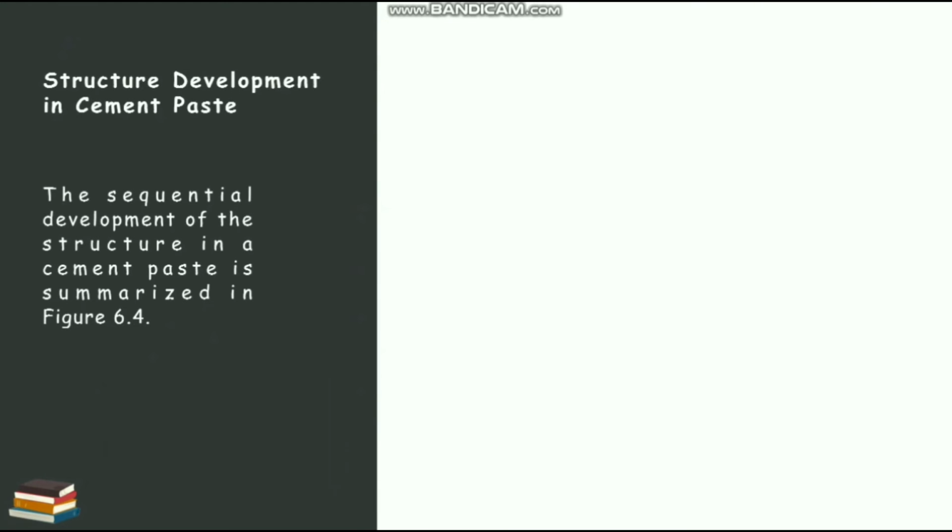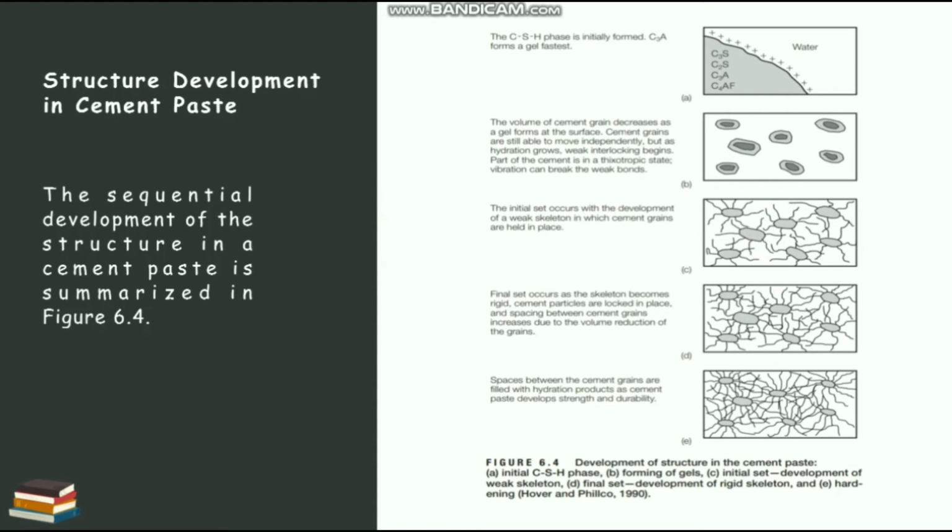Structure development in cement paste. The sequential development of the structure in a cement paste is summarized in Figure 6.4. This is Figure 6.4. Development of structure in cement paste. A. Initial CSH paste. B. Forming of gel. C. Initial set, development of weak skeleton. D. Final set, development of rigid skeleton. And E. Hardening. Hoover and Pilko, 1990.